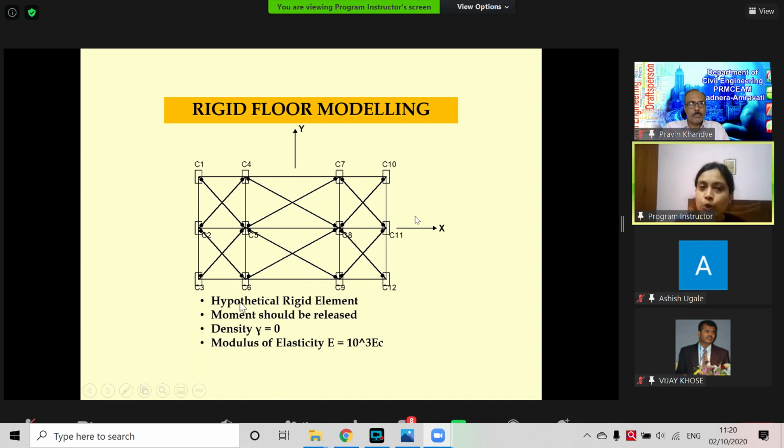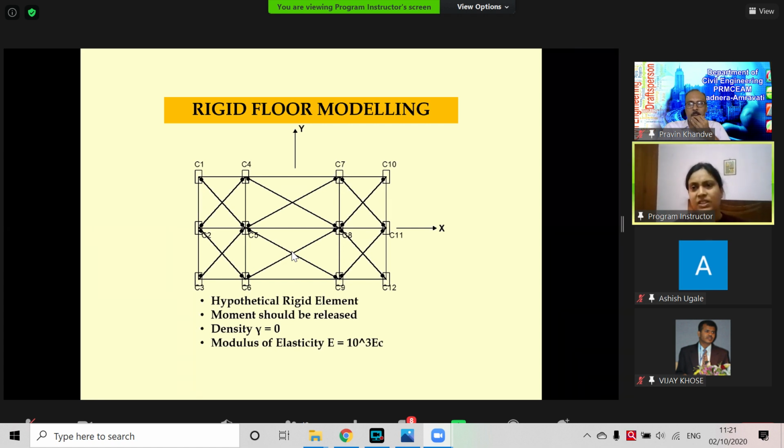We can still simulate it with bracings, but actually these bracings are not present, so the mass density of these bracings we have to put as 0. And we want a very rigid thing, right? That's why the modulus of elasticity is given as almost 10 to the power 3 times higher than the adjacent beams. Why 10 to the power 3? Why not 10 to the power 9? Because then it will give some